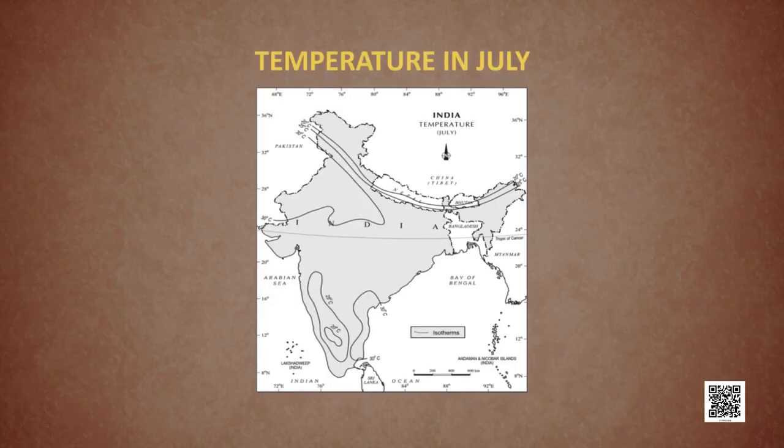By the middle of July, the low pressure belt near the surface, which is also known as ITCZ, is roughly parallel to the Himalayas between 20 degrees north and 25 degrees north. When I say 20 degrees north and 25 degrees north, children, remember our location is between 8 degrees 4 minutes north to 37 degrees 6 minutes north, and this is approximately in the center of India, and the Tropic of Cancer is 23.5 degrees north.